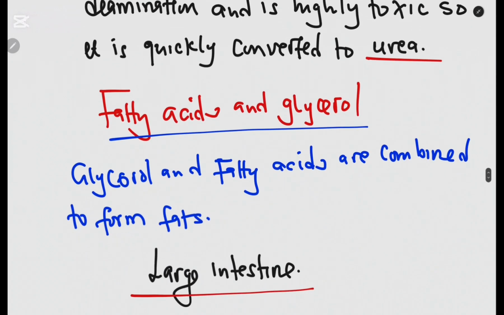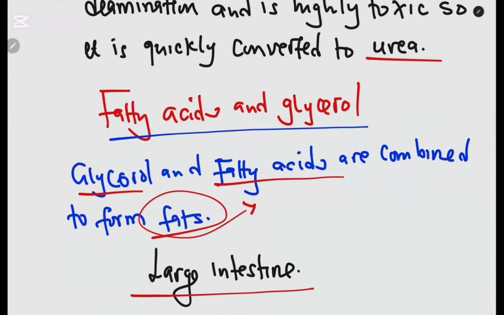So now, what about fatty acids and glycerol? How are they assimilated? Glycerol and fatty acids are combined to form fats. So that is how they are used. They are combined to form body fats.